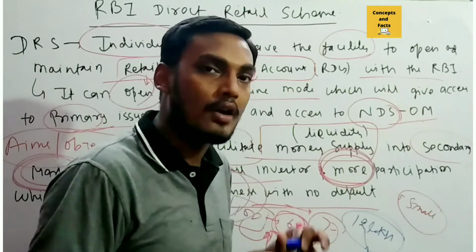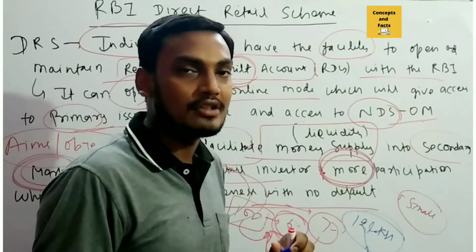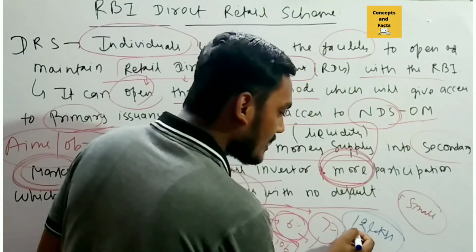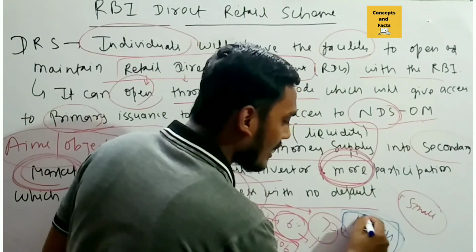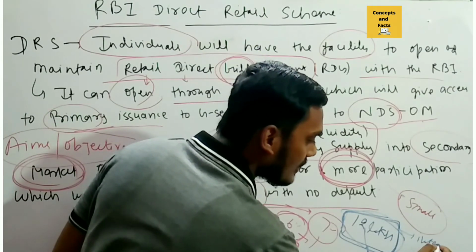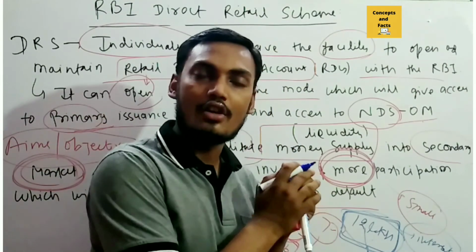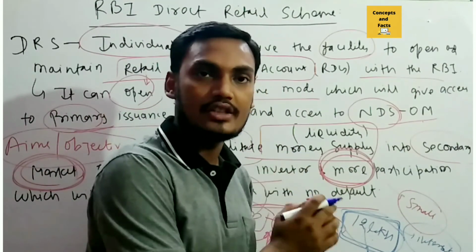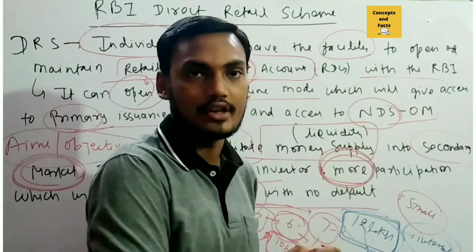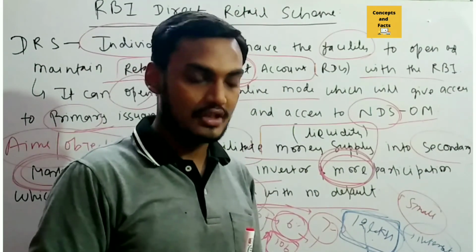So there is no default unless there is an extreme situation like Yes Bank. So with 12 lakh crore, the retail investor will be beneficial. This will also reduce the interest cost of the central government, and if the state government issues, then it is also beneficial for the state government. So this is all about the direct retail scheme which you need to remember.